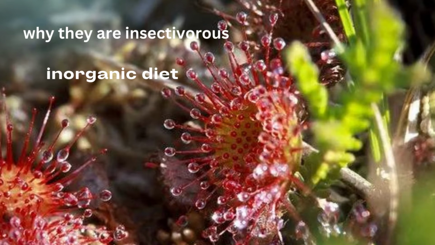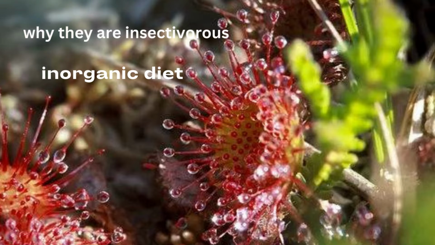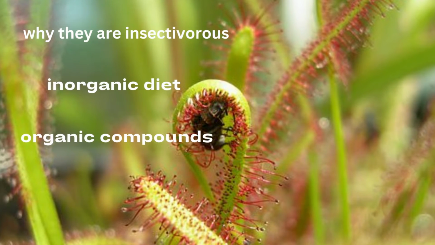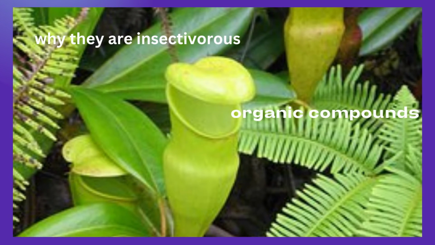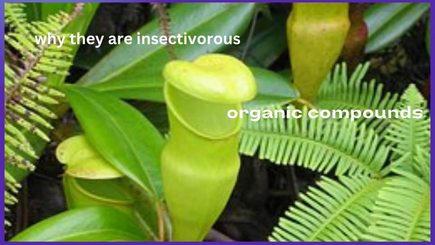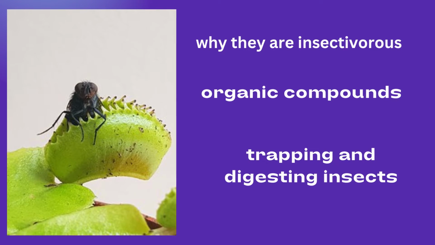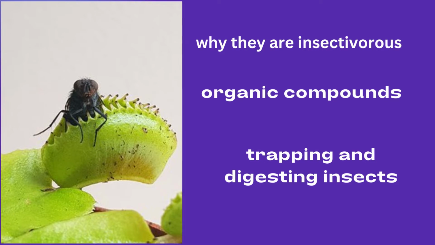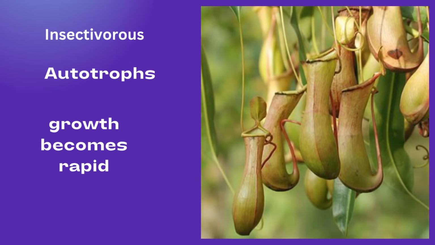Because they have to add organic food into their inorganic diet. For organic compounds, they trap insects. They are insectivorous because they need organic compounds. And the major organic compound that they need for their food is nitrogen. By obtaining these organic compounds, their growth becomes rapid.